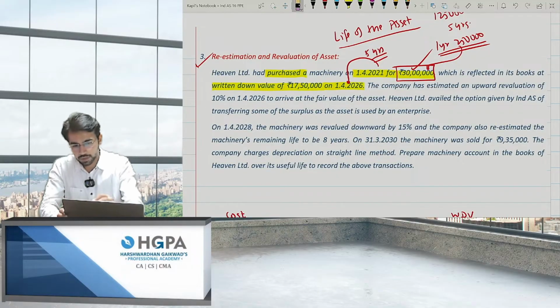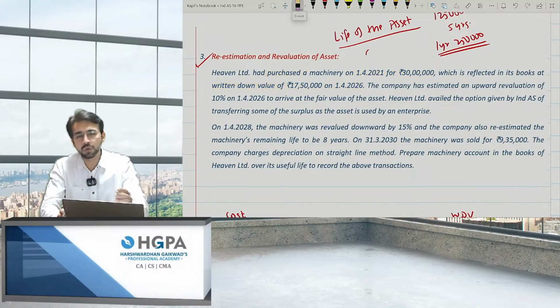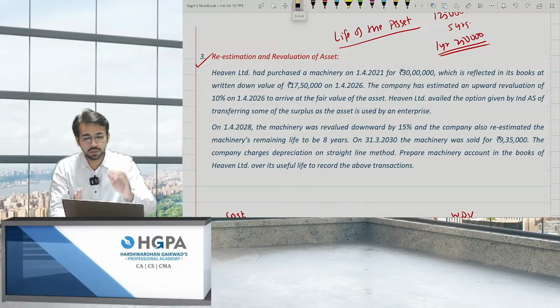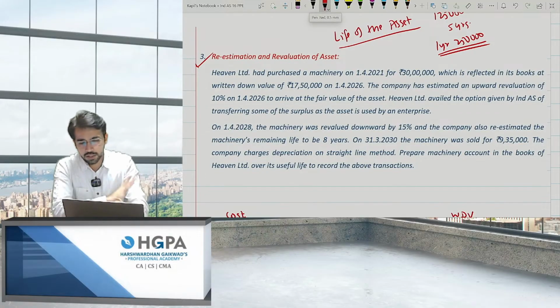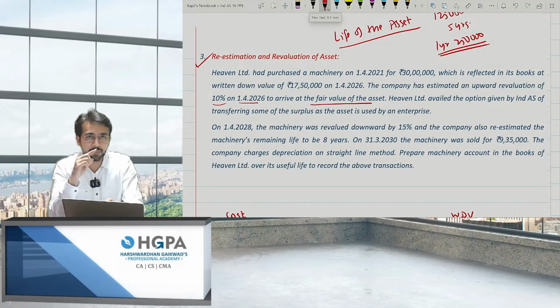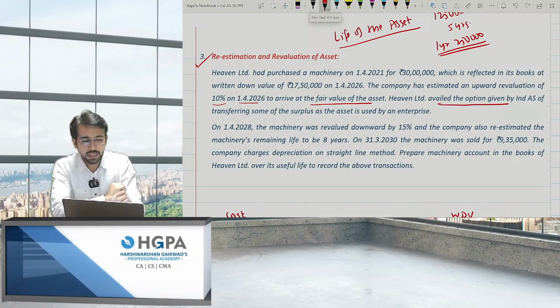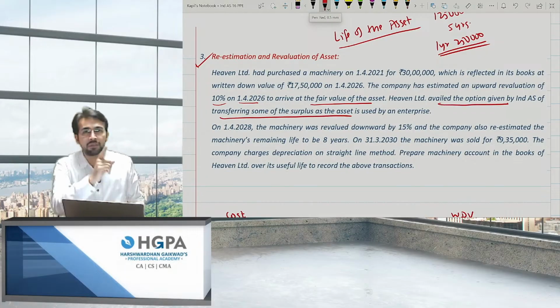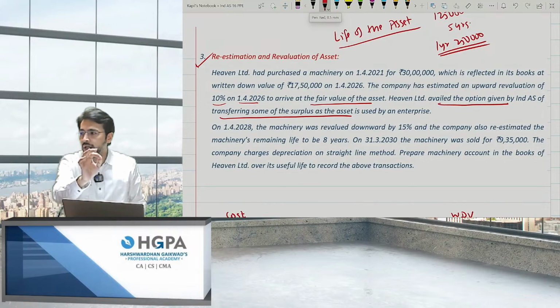What you have done? See, there is upward revaluation also and there is downward revaluation also. Okay? And also the excess depreciation has been charged. Let's see what the question says. First stage, we have to calculate the life. The company has estimated an upward revaluation of 10% on 1/4/26 to arrive at the fair value of the asset. That means they have appreciated it 10%. Okay. Heaven Limited availed the option given by Ind AS for transferring some of the surplus. They have taken the option. That was not mandatory. It was only an option, right? There was only an option to transfer the excess depreciation.